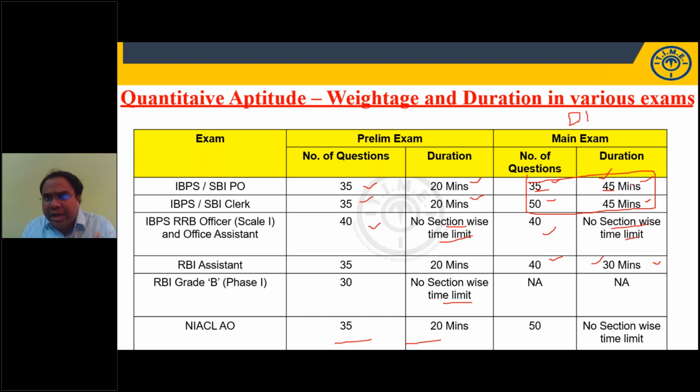So friends, what I'm trying to tell you is that wherever there is DI, a lot of calculations are involved, and 35 questions in 45 minutes is not at all sufficient. When you look at your main exam, whether regional rural banks, IBPS, SBI PO, IBPS or SBI clerk, or RBI assistant, the maximum number of questions are from data interpretation. So even though some exams give more time, as the number of DI questions is higher, your time won't be sufficient.